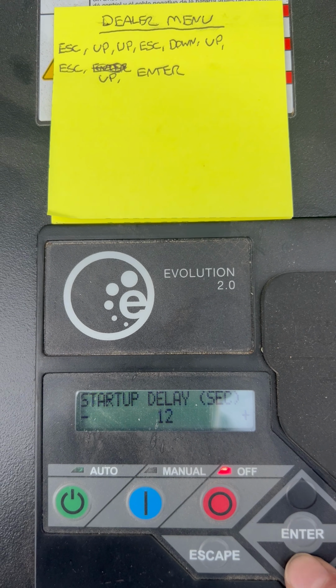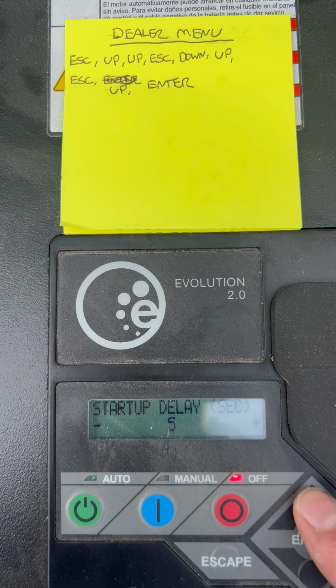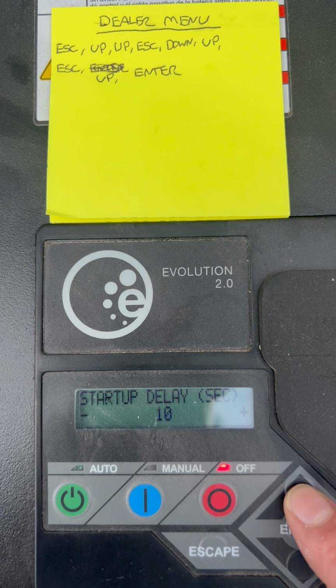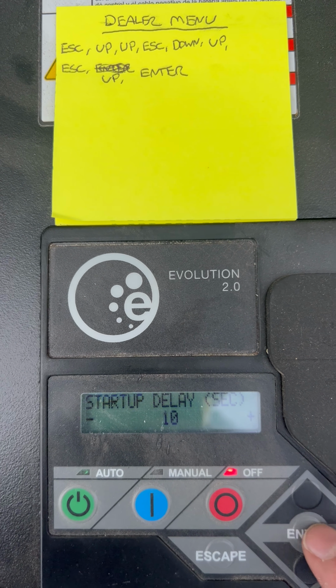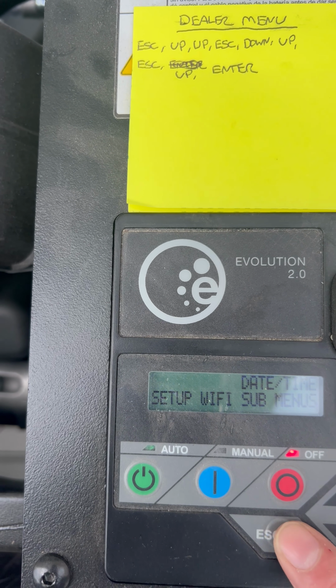We can go up higher just to show you about 5 seconds. I'm not going to go quite that far down on this one. Probably just do 10 seconds. And then push enter, and that should save it. And then you can exit out of it.